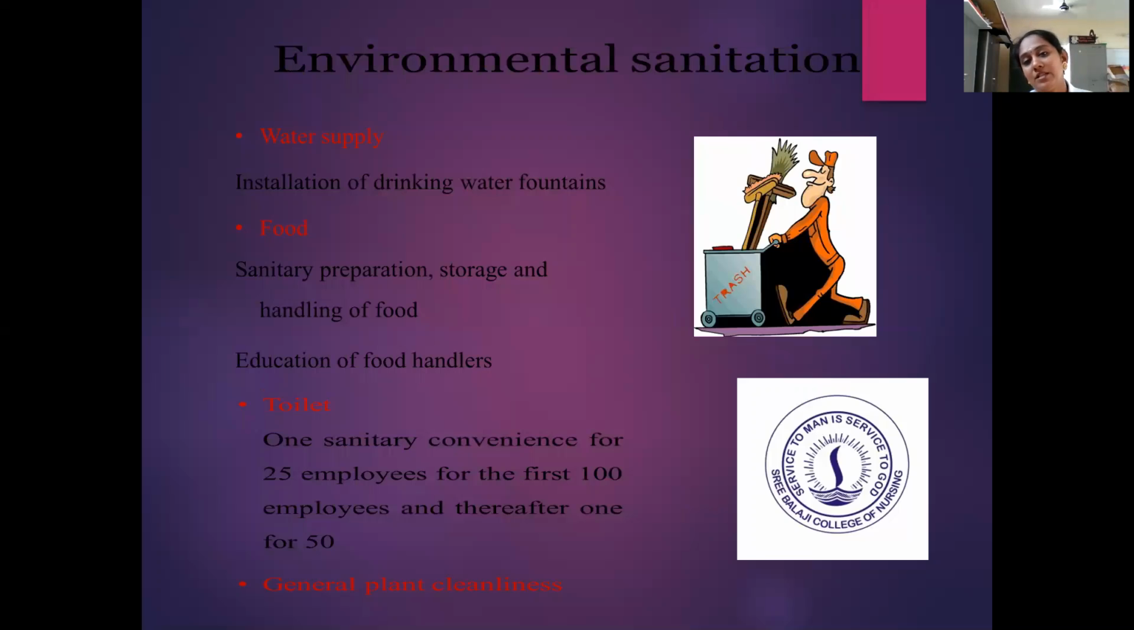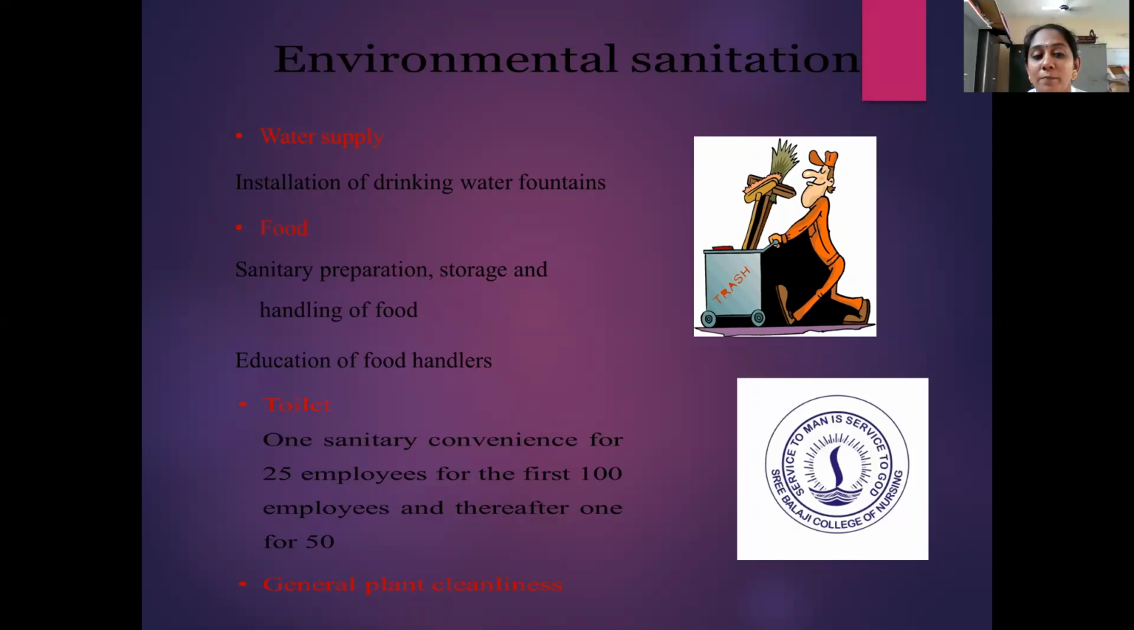Next is environmental sanitation. The first one is water supply. If the water is not in good condition, the persons who are working in factories may get diseases like typhoid. So for the water supply, installation of a drinking water fountain should be there, and there should be a separate cup for them to use, and a reusable cup should not be available. All these aspects should be concentrated on in the water supply.